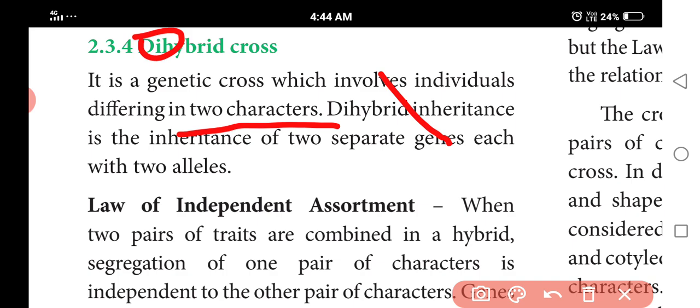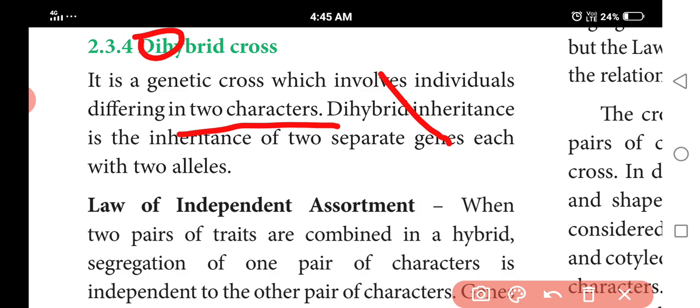So Mendel focused on two different characters. That is the dihybrid cross. A breeding experiment taking into account two characters at the same time is called a dihybrid cross.